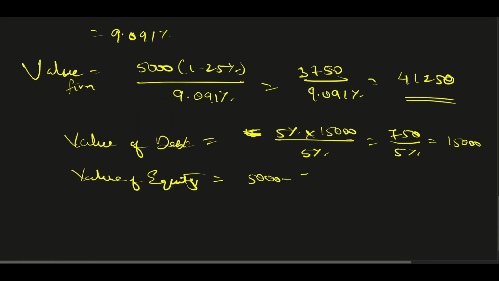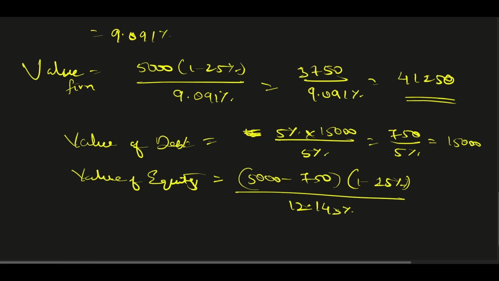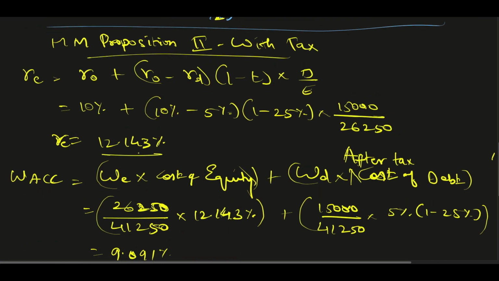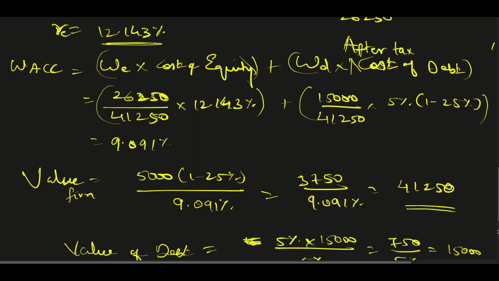5,000 minus 750. Okay, now I'm supposed to pay tax, right? So 1 minus tax as well, 1 minus 25% tax. So only this much cash will be left, divided by 12.143%, which is the cost of equity I'm using.